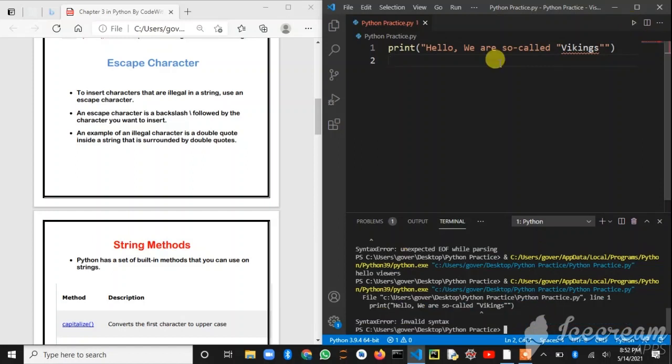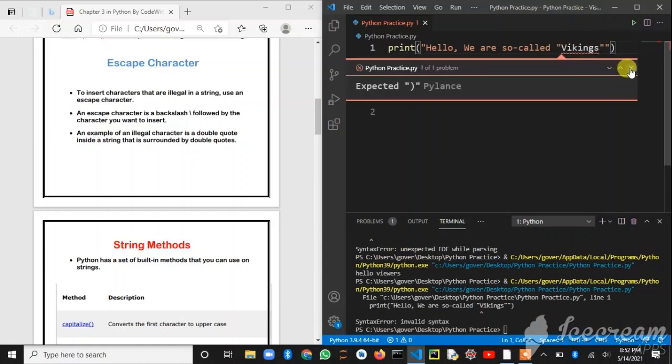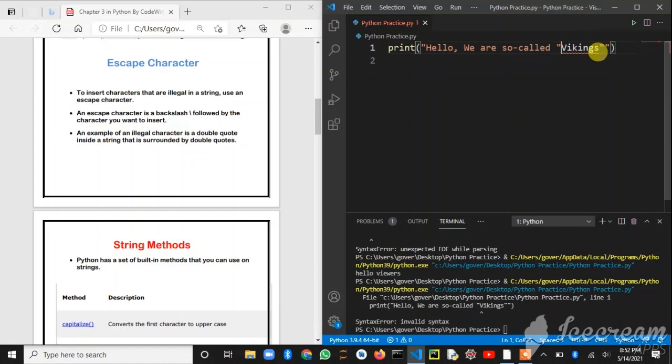Suppose you are printing a statement like this: hello, we are so called Vikings. I will keep a full stop also, not a big problem. Here, this double quote is interrupting the other double quote. It means we need to write a statement between only these two double quotes, but in the middle we got another double quote.